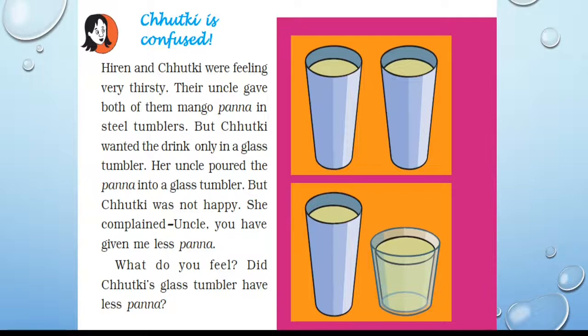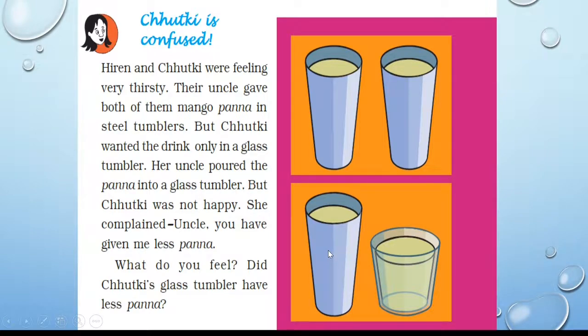What do you feel? Did Chutki's glass tumbler have less panna? No, I feel that both tumblers have the same panna, because this is a steel tumbler and this is a glass tumbler. One is long, but the other is wide.